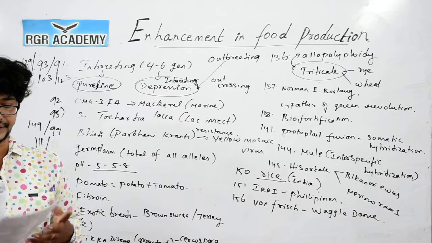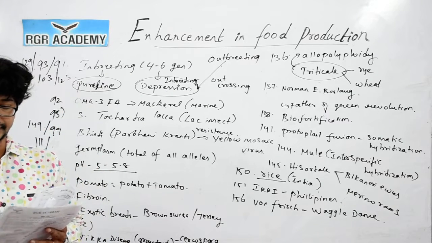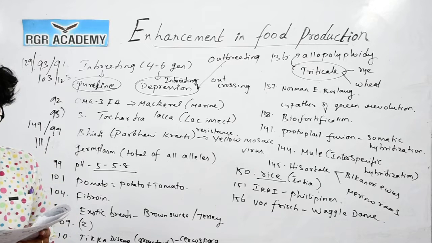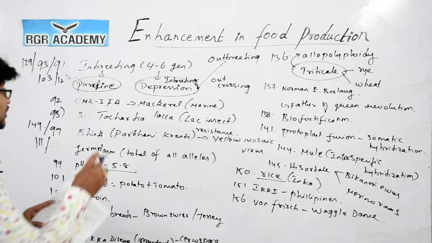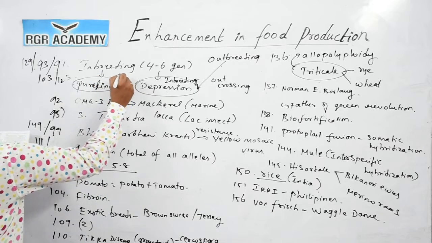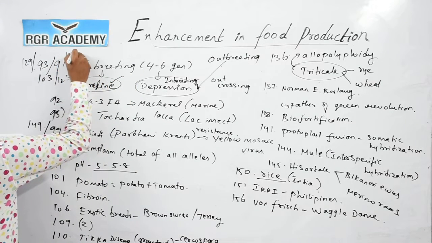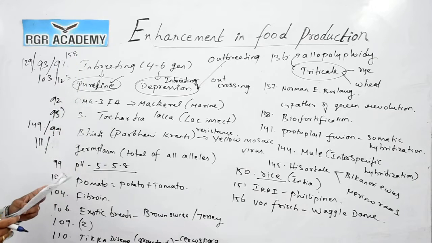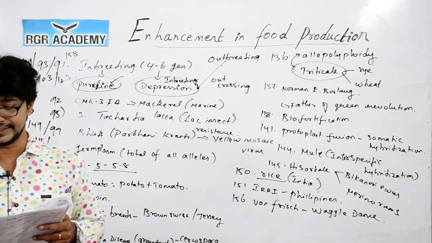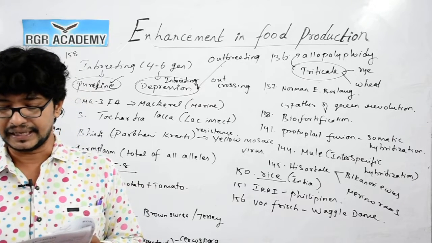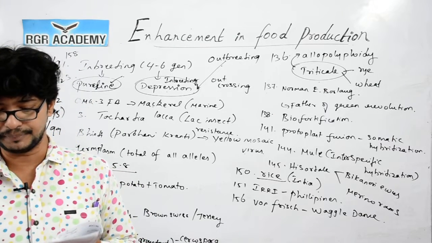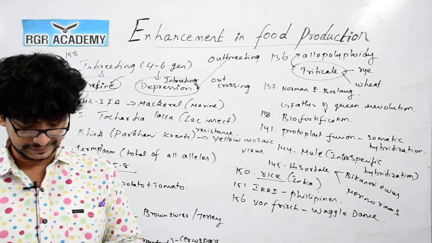Question number 158. Which of the following statements about breeding is wrong? By inbreeding, pure lines cannot be evolved. Usually by inbreeding, pure lines will be evolved, so that statement is wrong. 159. Which of the following is an exotic carp species? Cyprinus carpio. 159, 2 is the correct answer.